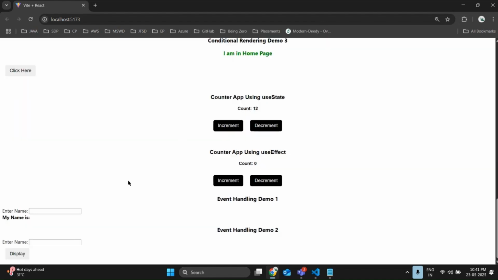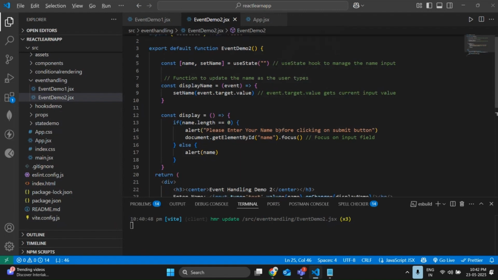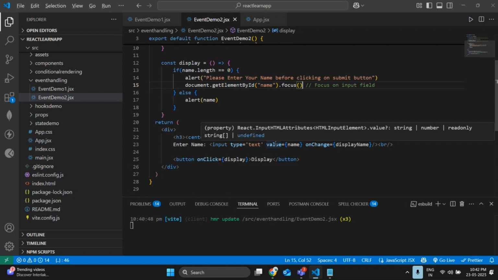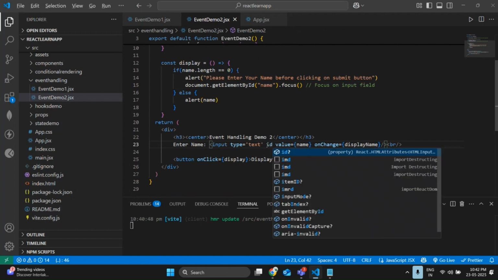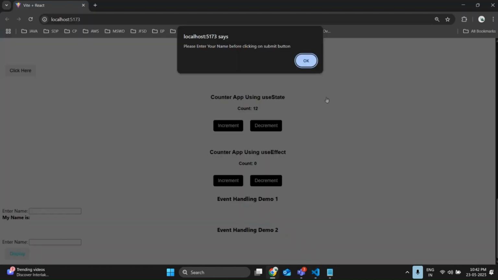If you observe, whenever I click on the display button without giving any name, it gives me the alert. Fine, but it is not highlighting the text box. The one thing I forgot is that I added the focus successfully here, but I forgot to specify which field to focus. So it is asking me to mention here id equals name. So come back here.